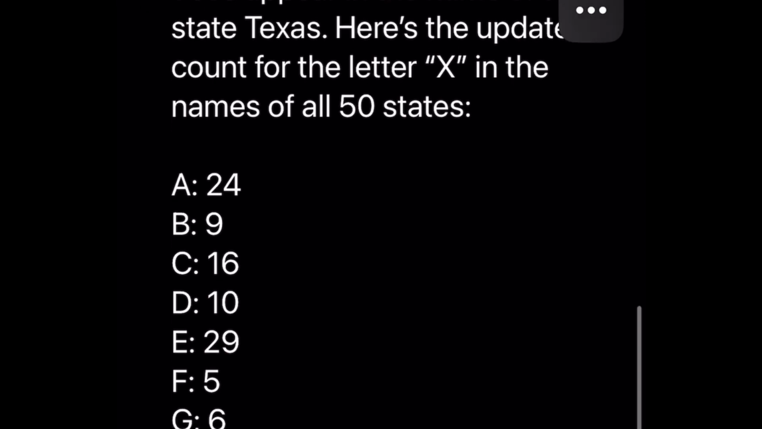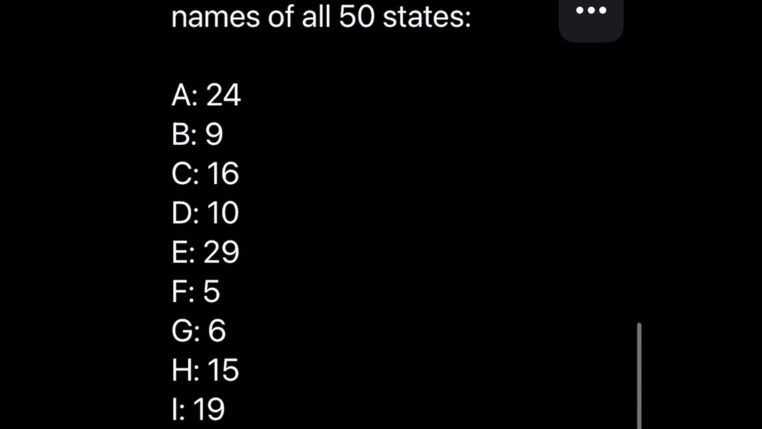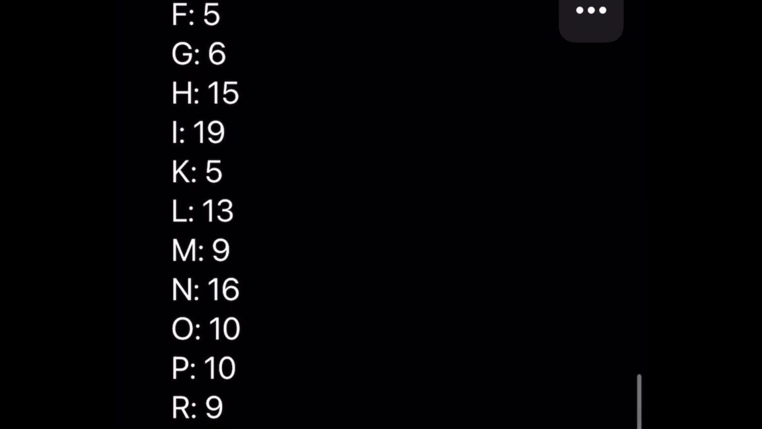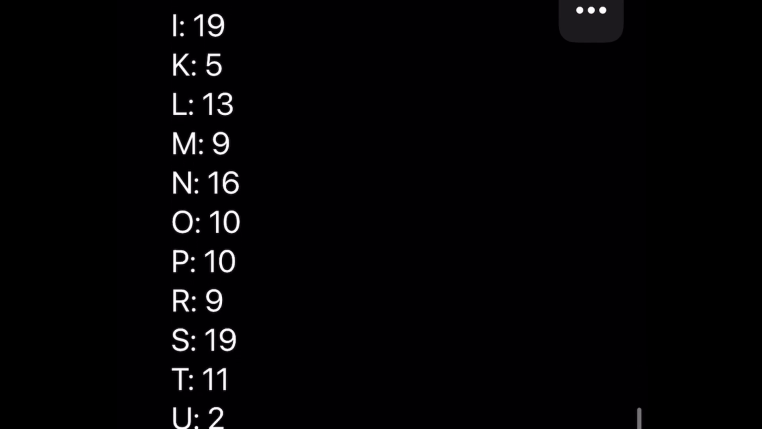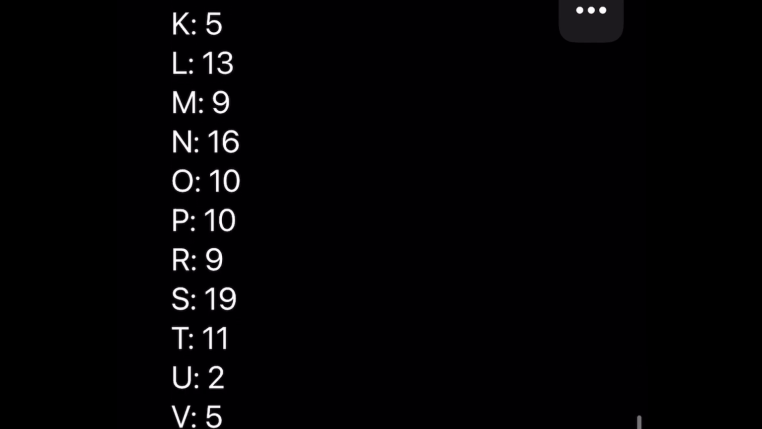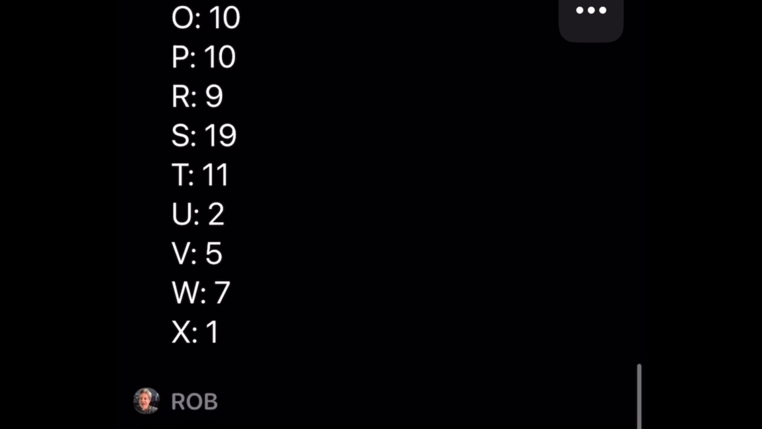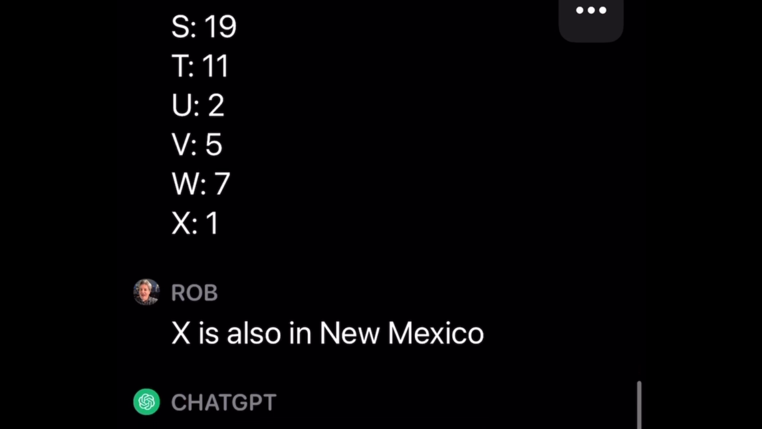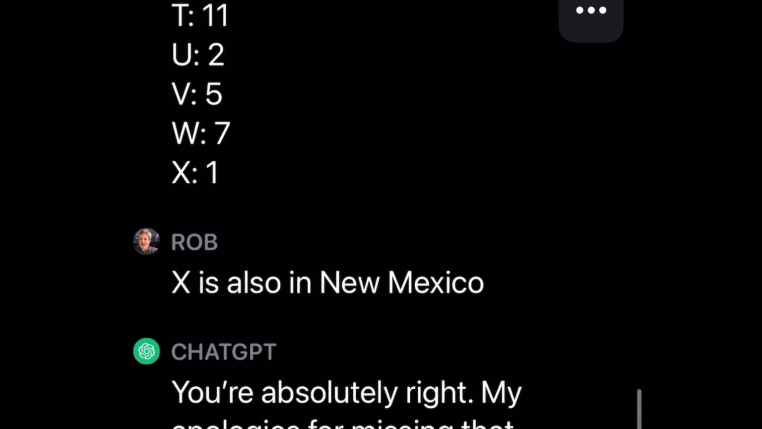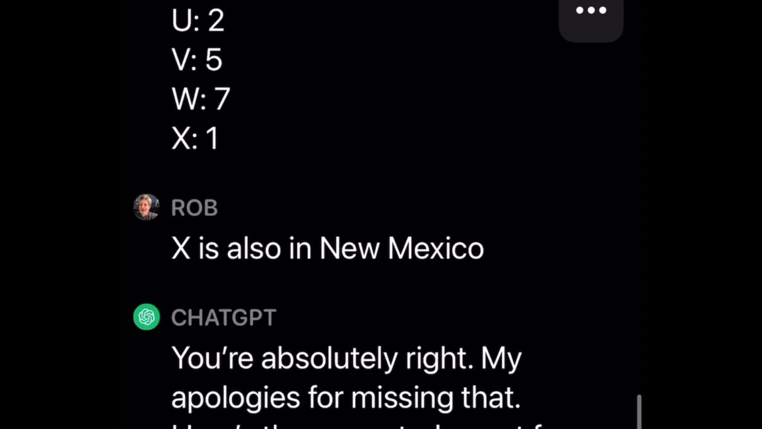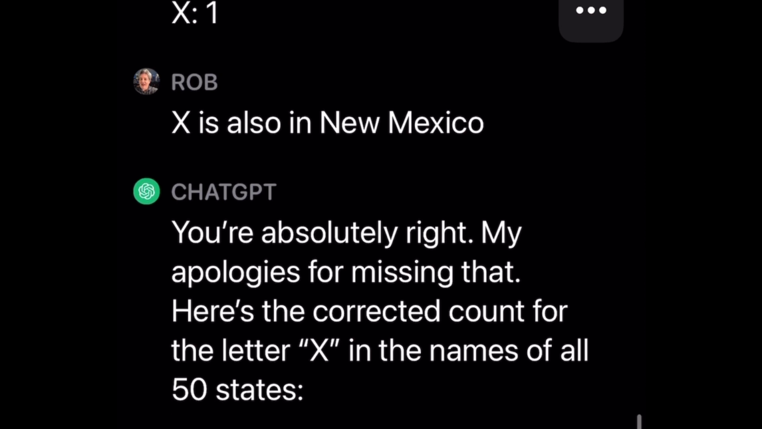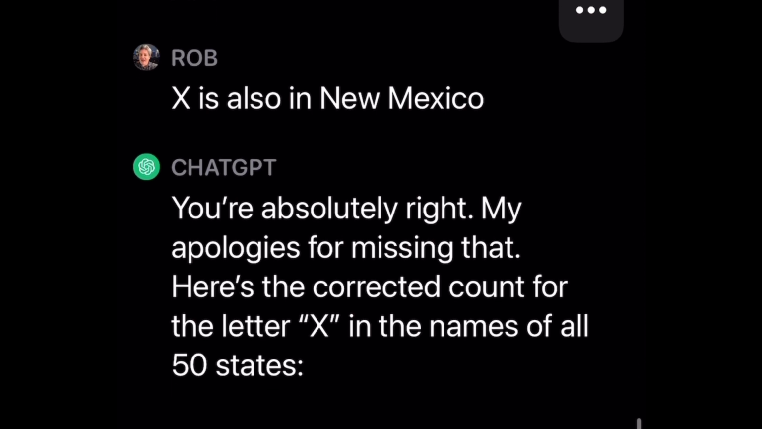And now it's giving me an updated list of the number of times each letter appears in the state names. And we're going through, and let's see what happens when we get to X. And it's going to tell me 1. Okay, well, hang on a second. There's more than 1, so it hasn't even doubled back and checked or whatever. I said, X is also in New Mexico. Like, I'm teaching the AI how to do its job. Oh, you're absolutely right. My apologies.